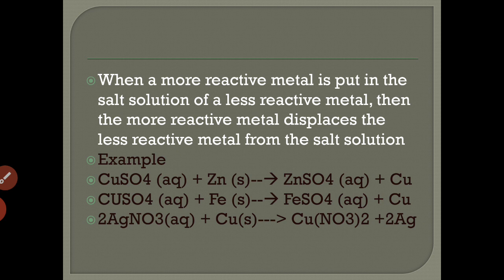The last reaction is the reaction of copper with silver nitrate solution. When a strip of copper metal is kept immersed in silver nitrate solution for some time, the solution gradually becomes blue and a shining grayish-white deposit of silver metal is formed on the copper strip. So in this reaction, copper metal is displacing silver from the silver nitrate solution, forming copper nitrate and silver metal.